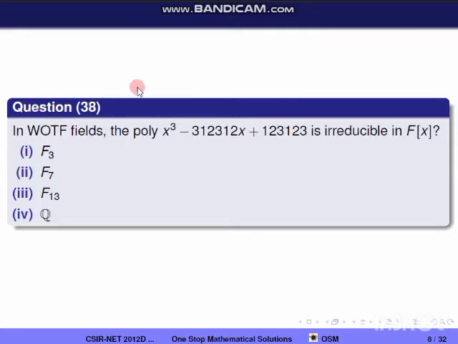Next question, question 38. In which of the following fields is the polynomial x cube minus 312x plus 123 irreducible in F[x]? So we have to find in which of the options this polynomial becomes irreducible. So we'll move on to the concepts.